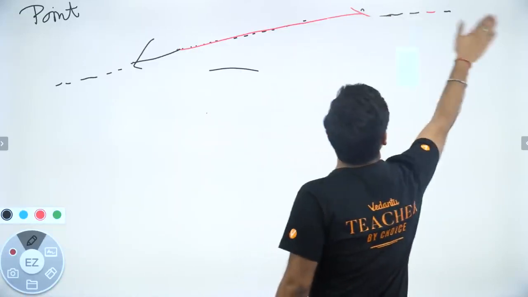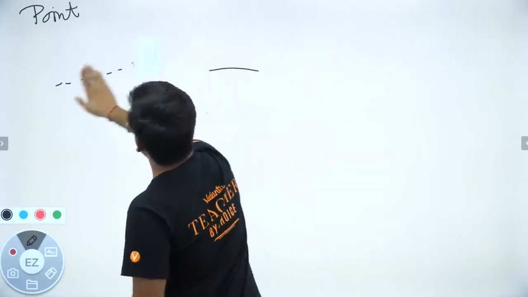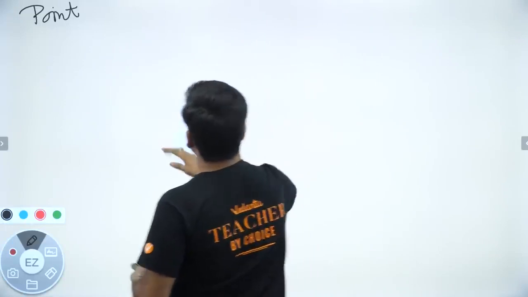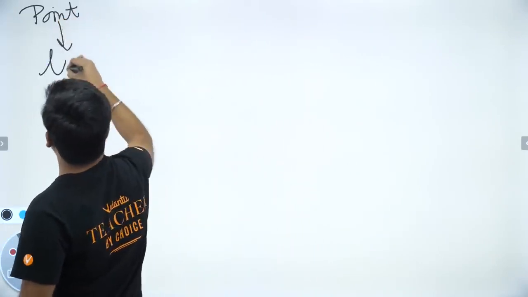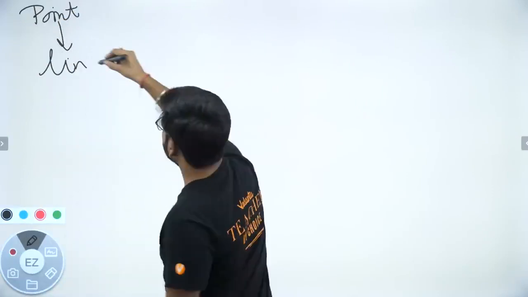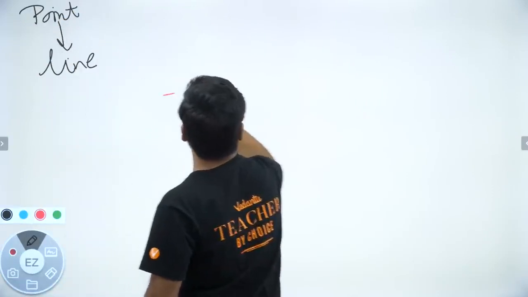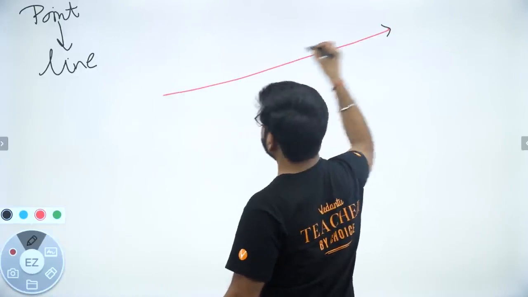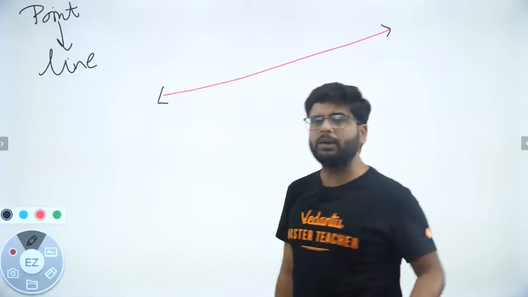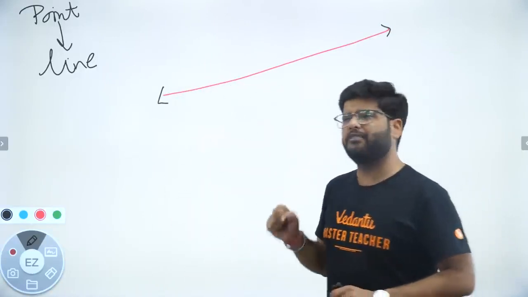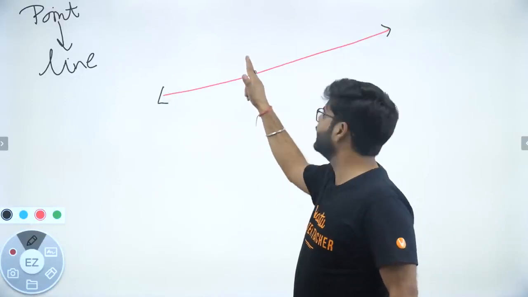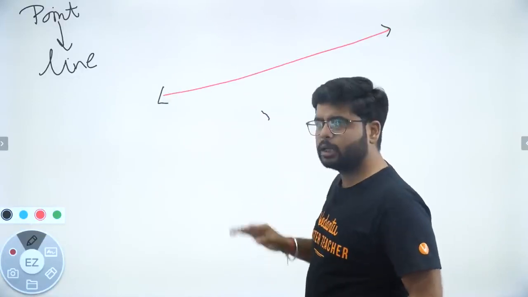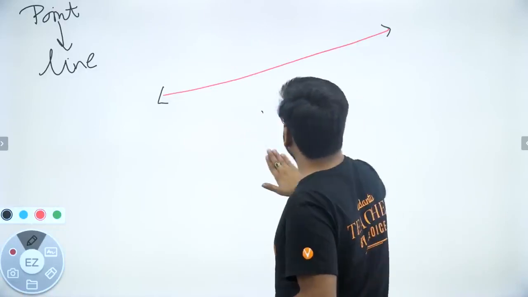Okay, so what have we discussed? We have discussed a point. Now we have discussed a line. So we have got a line like this, right? What would happen if I am in a mood to cut this line like this? I cut it. Okay? So now, what will I get?